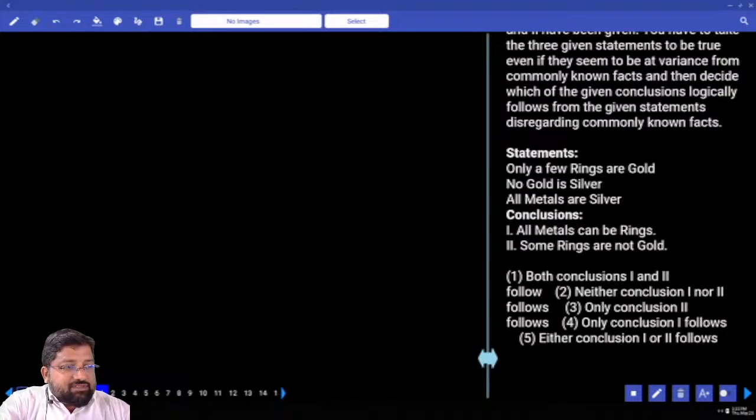IBPS RRB Clerks model test number 33. Let's try to solve the first questions. The first questions are from syllogisms.